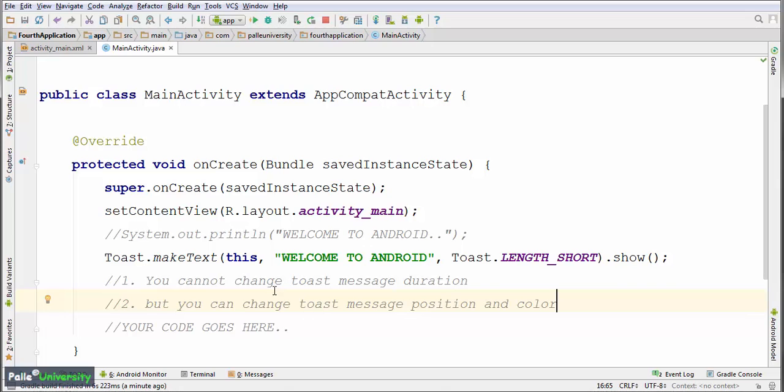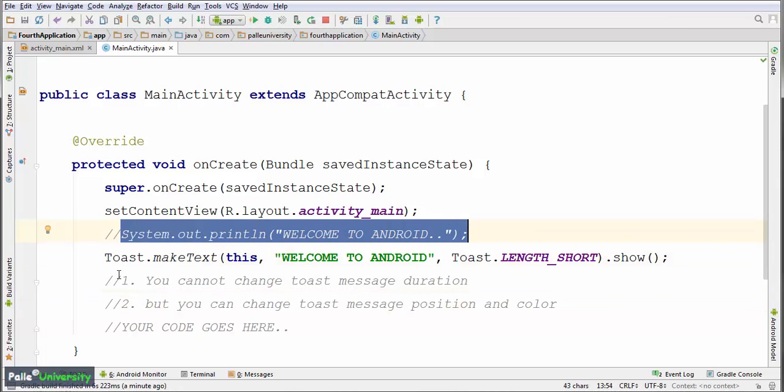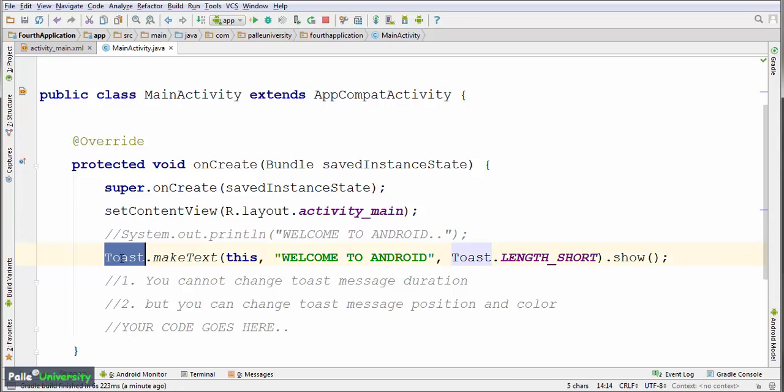So as of now, I hope you understood what will happen if you use System.out.println and how to display Toast messages on the phone.